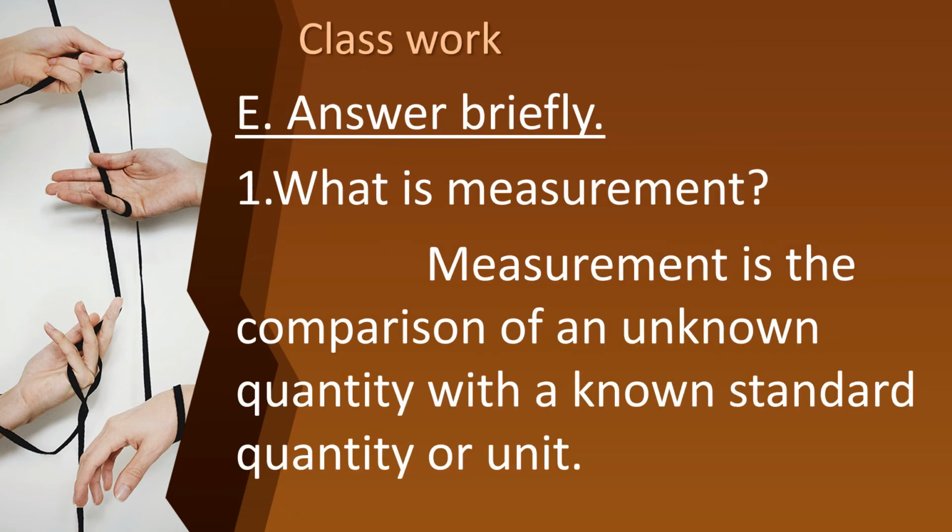Children, can we recall what we have learnt in this class? First of all, we have seen about measurement. Measurement is the comparison of an unknown quantity with a known standard quantity. And then we have learnt about unit. The standard quantity used for comparison is called unit. And then physical quantity, what we have learned? Anything which we can measure is called physical quantity.